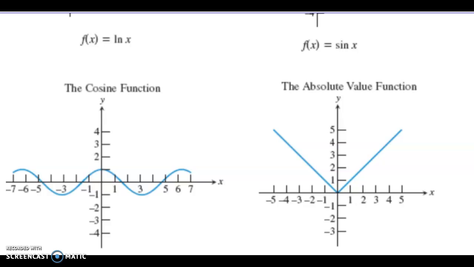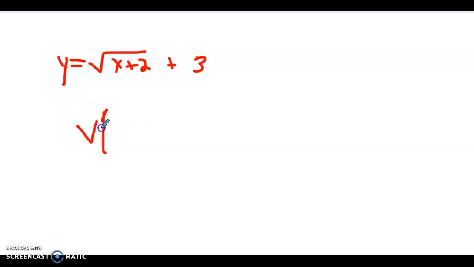Right. One other one would be if we had to do a square root. So if you were going to do y equals square root of x plus 2, and then we'll say plus 3. All right, find your vertex, same way we did before, the grouping symbols this time, square root sign.